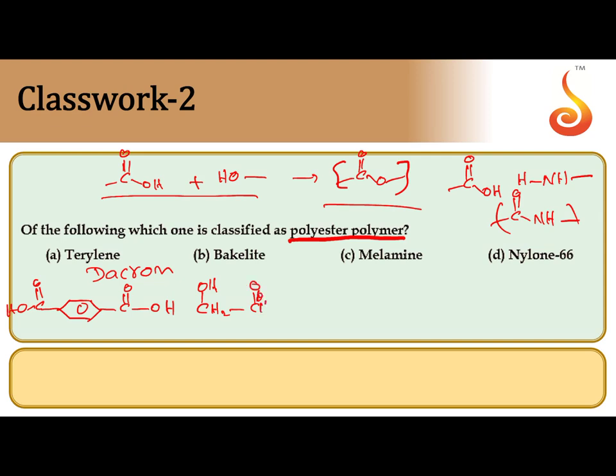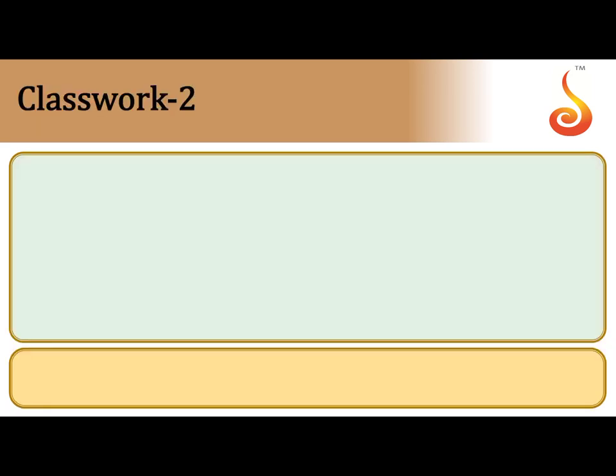At this time, OH and H are both removed as H2O. Then both get condensed by the formation of an ester bond. So this is a polyester. Bakelite, melamine and nylon 6 are amide polymers. The answer is terylene.